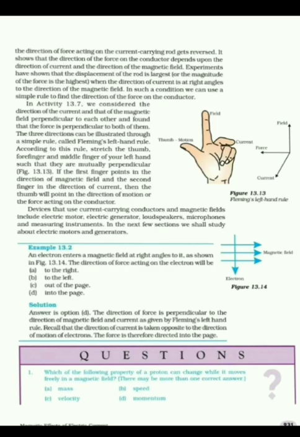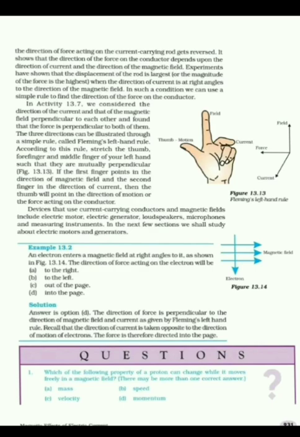What it states is: stretch your thumb, index finger and middle finger in such a way that they are mutually perpendicular to each other. In this, the middle finger represents the direction of current, the index finger represents the direction of magnetic field, and the thumb represents the direction of force acting on the conductor.